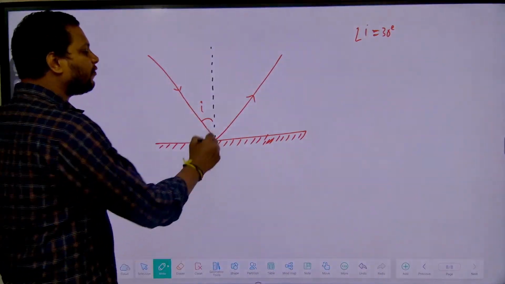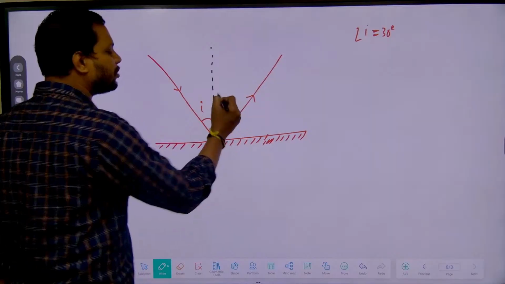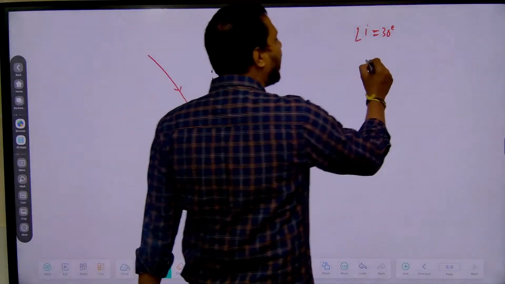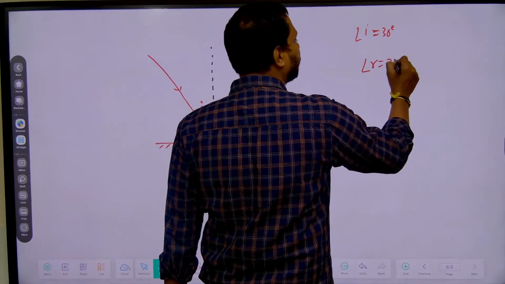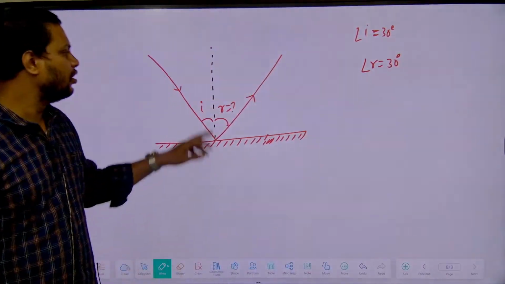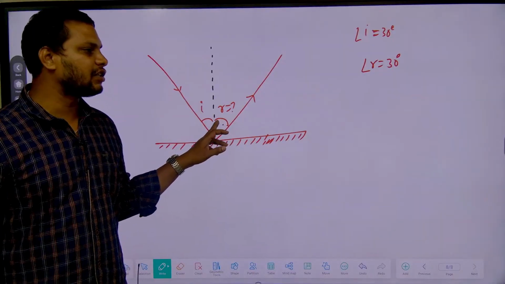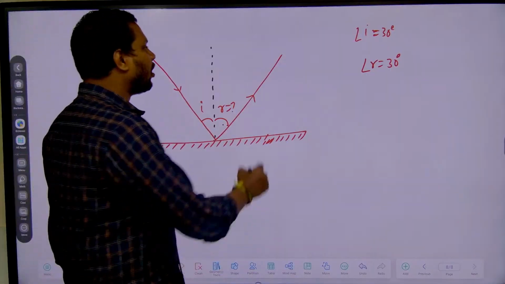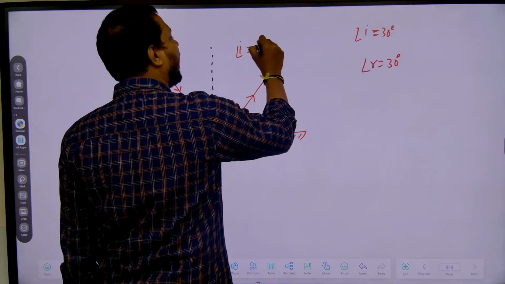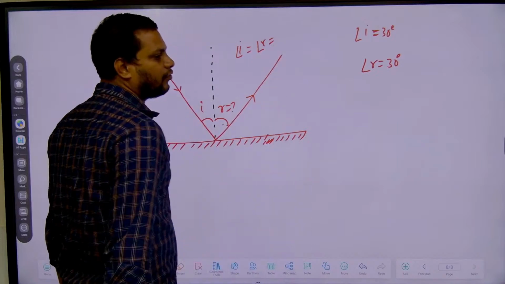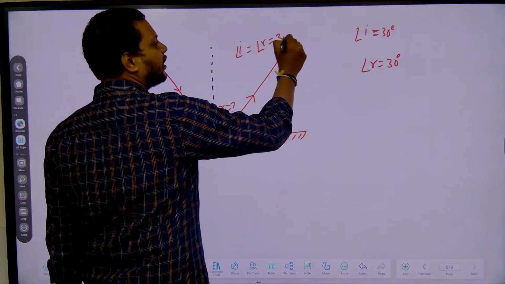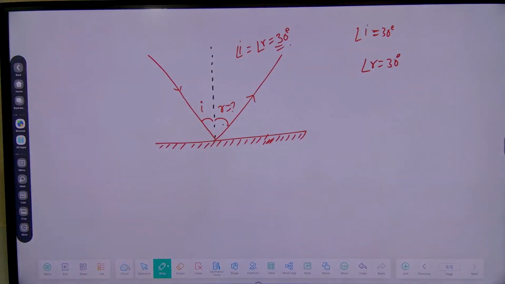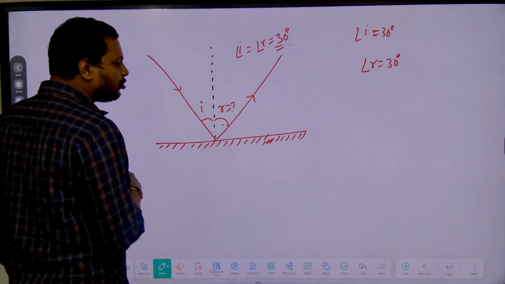Then what is the reflected ray, how much? Yes, very good. The angle of reflection R is also 30 degrees, because according to the properties of reflection, the angle of incidence is equal to what? Angle of reflection. That is equal to how many degrees? 30 degrees.